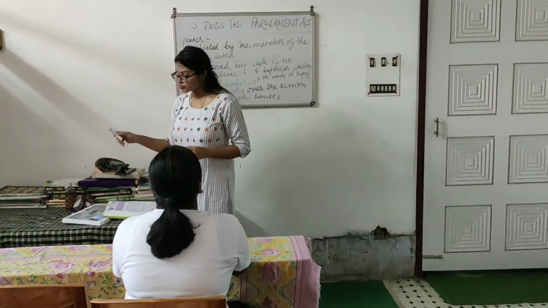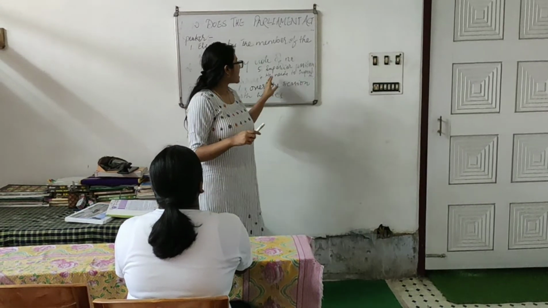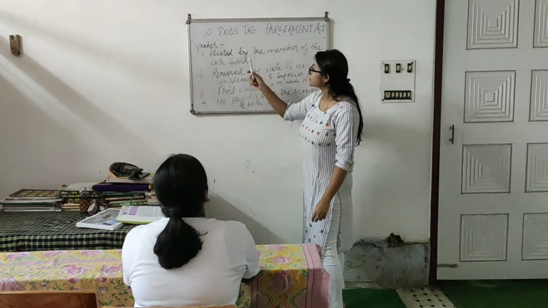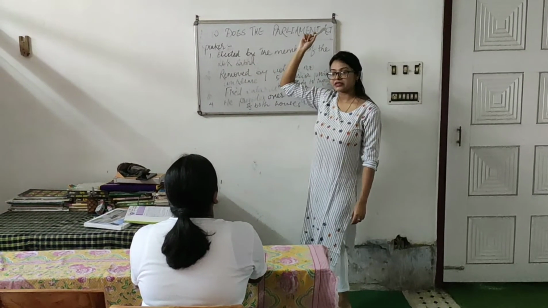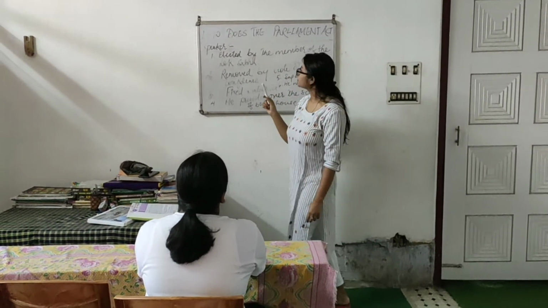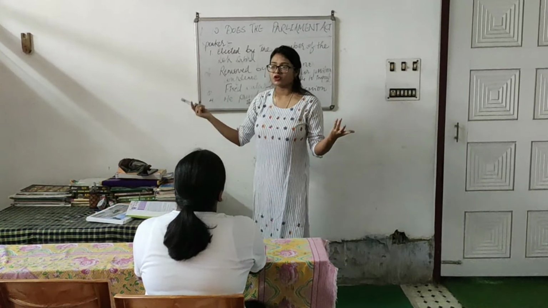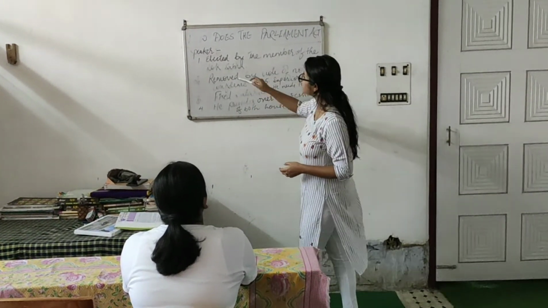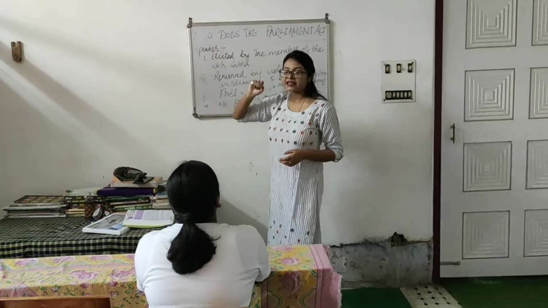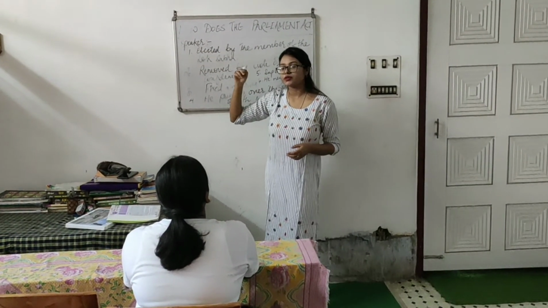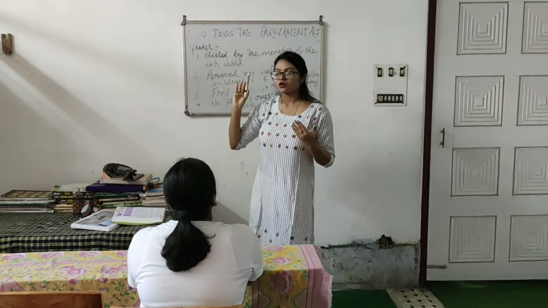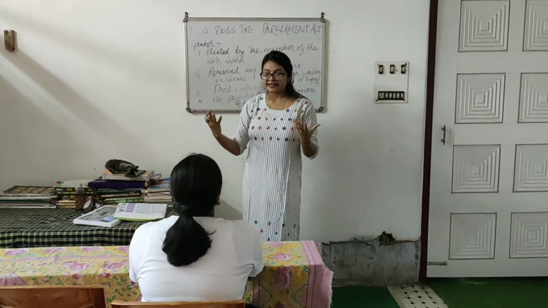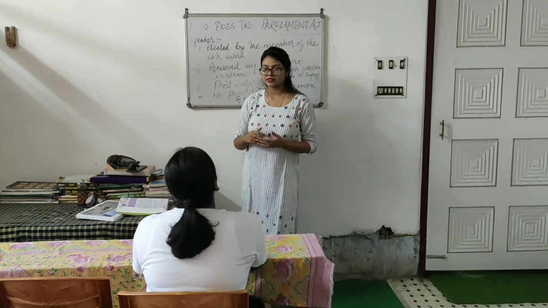So whenever a speaker is asked to be impartial, that means before becoming a speaker, he is part of a political party. Suppose he belongs to the BJP, Congress or anything. Once he becomes a speaker, he has to be impartial towards all the ideologies, thinking and ideas of his or her political party.